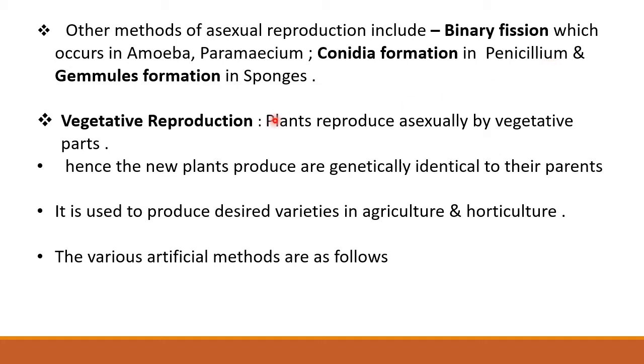The next method is called as gemmules formation in sponges. In sponges, an asexual mass of cells is produced inside it. Later on, this asexual mass develop into a new sponge.